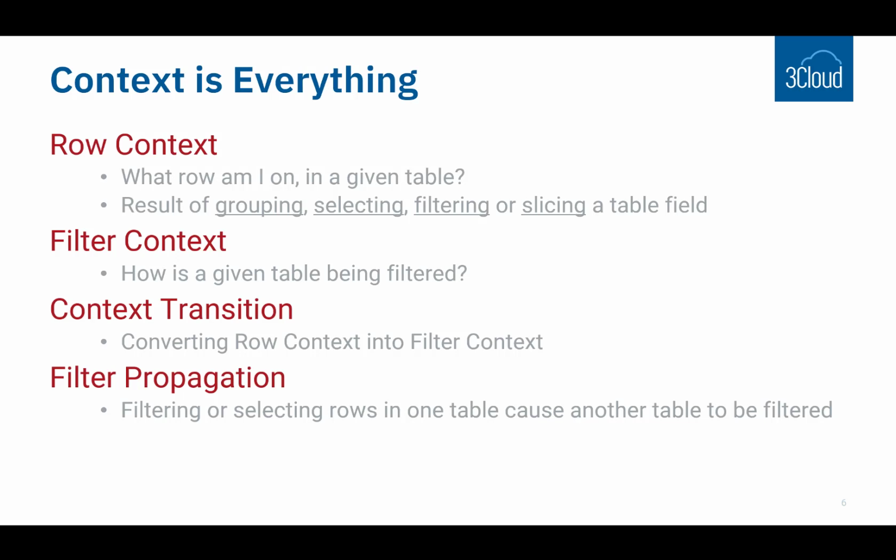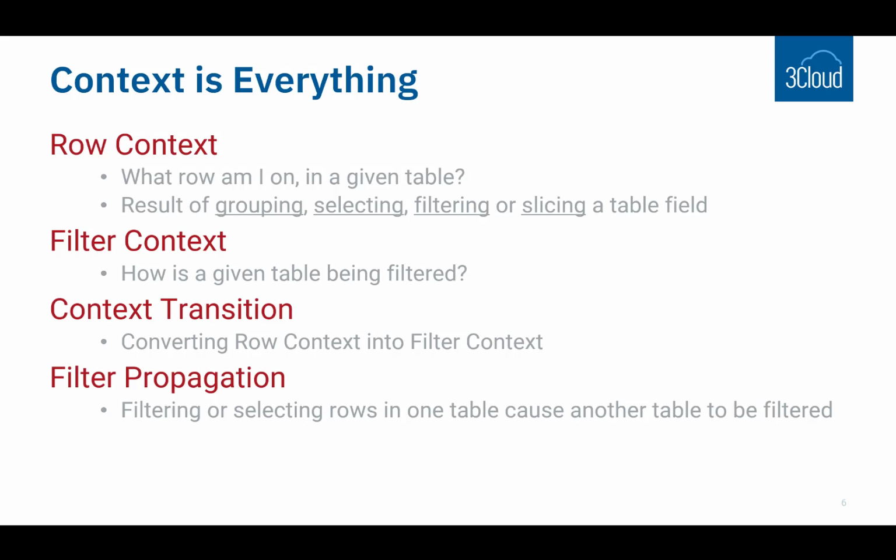Row context, in simple terms, is just a matter of what row am I on? What row is relevant or in scope in a particular table? And again, we'll see this when we get into the model, but just remember, row context means what row am I on? What row is selected for grouping or filtering or slicing, which is relevant for a particular table.